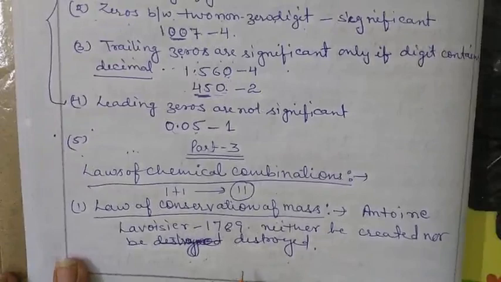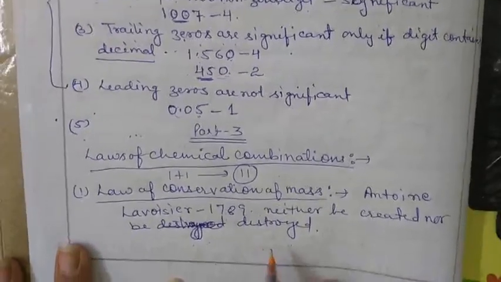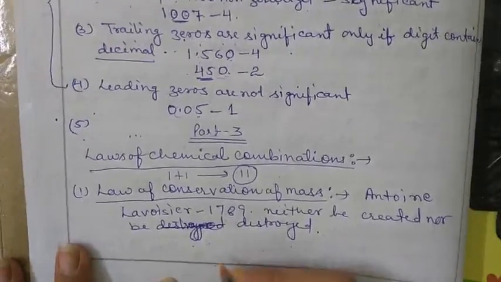So this law is also known as the law of indestructibility of matter.